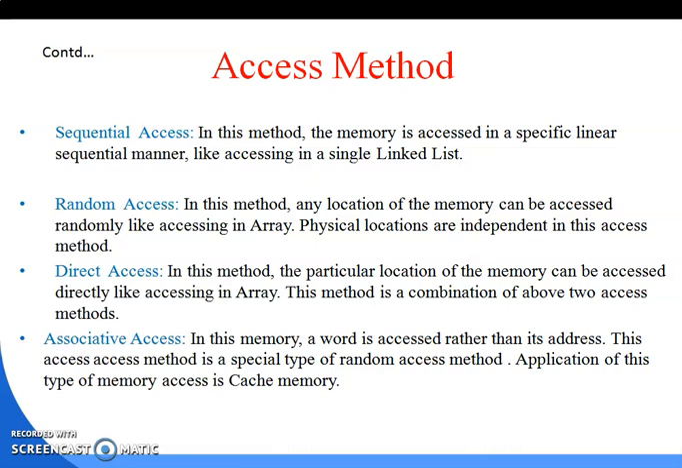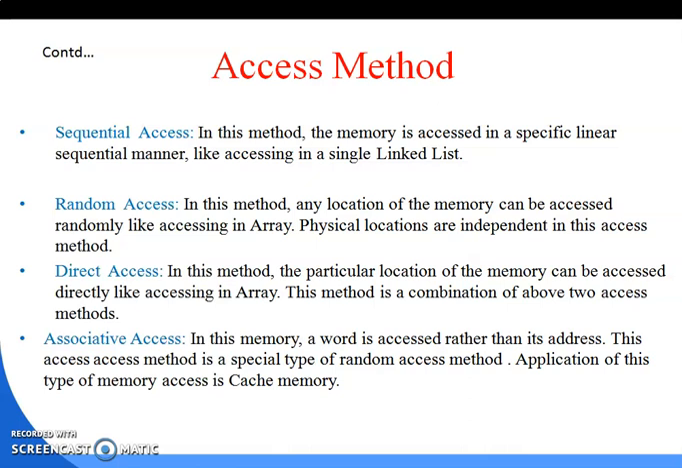Next is random access. In this method, any location of the memory can be accessed randomly, like accessing an array. Physical locations are independent in this access method. So you can access the data in a random manner. An example is an array. Suppose you want to access the data at the 5th location of the array. You can randomly access that 5th location of the array and retrieve the data.